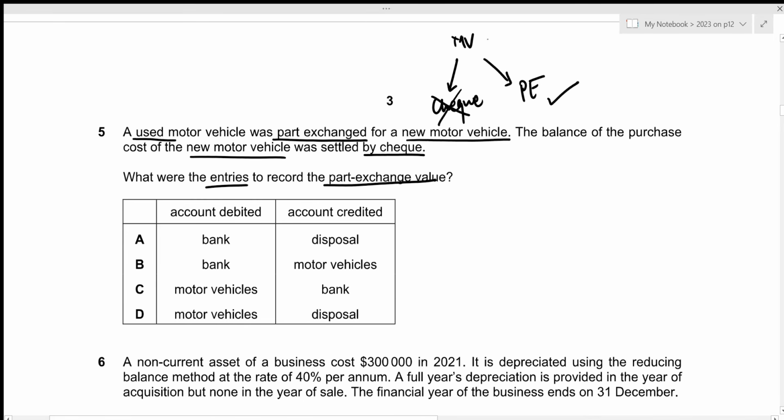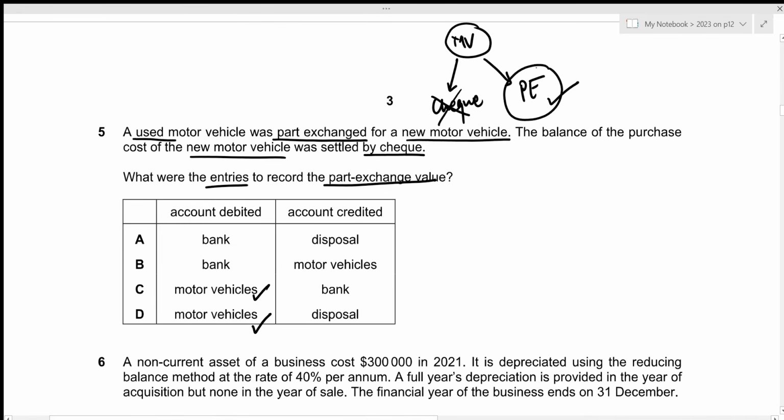So we're not focusing on the check payment, we're only focusing on part exchange. Remember that we purchased a new motor vehicle, which means that non-current asset is increasing, and whenever asset increases, that will go towards the debit side, which means that we're looking for motor vehicle being debited. That is given in option C and D. And we are focusing on part exchange.